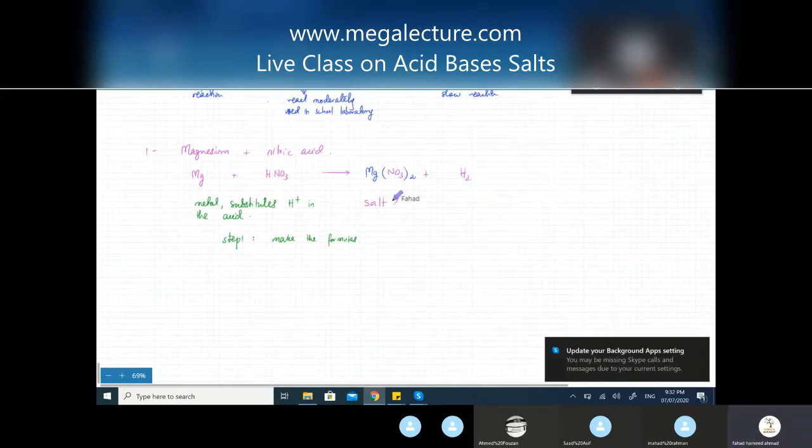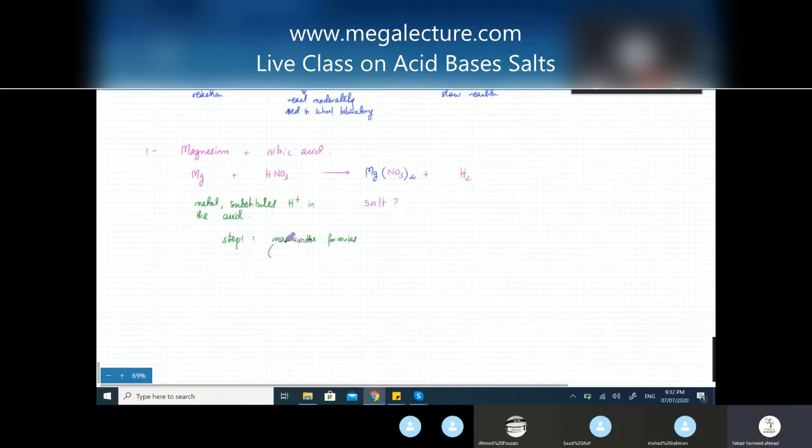So that's the first thing. You make the formula. And make sure you can't change the formula. So the formulas are locked in place. So can't do anything about them now because they're already made. Okay? Now coming to step 2, which is you balance the equation.